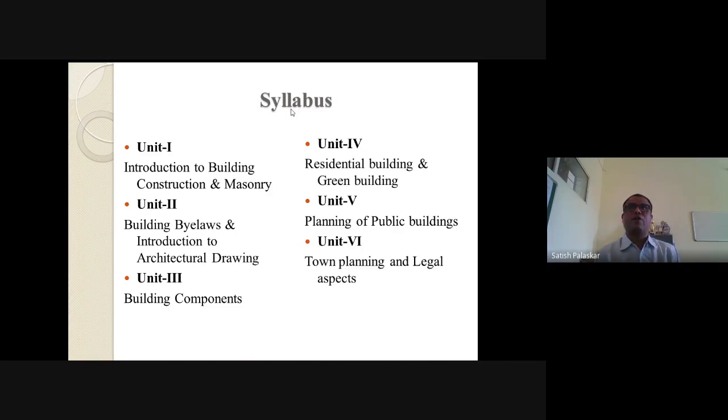Then, as I told you, we will study different line plans, developed plans, elevation, and section. What are those? How to draw them? Their introduction is there. That part we will study in the B part of unit number 2. Then we go to unit number 3, which consists of building components.